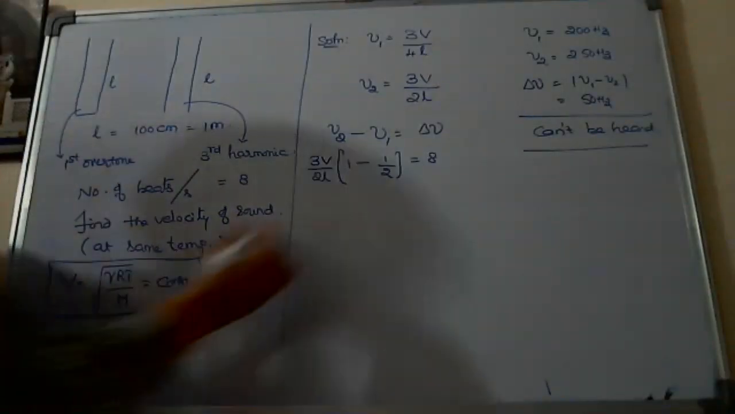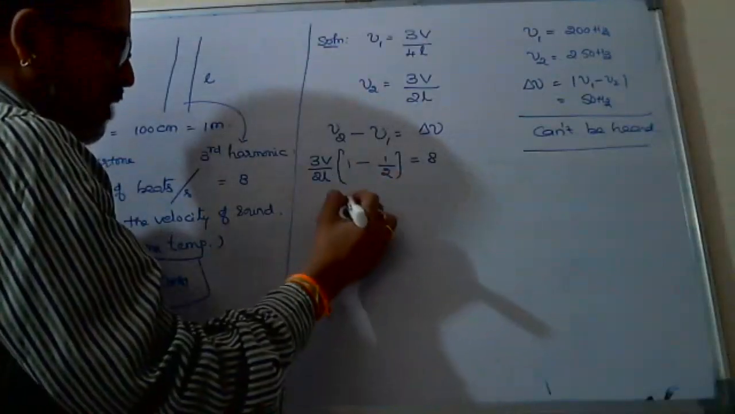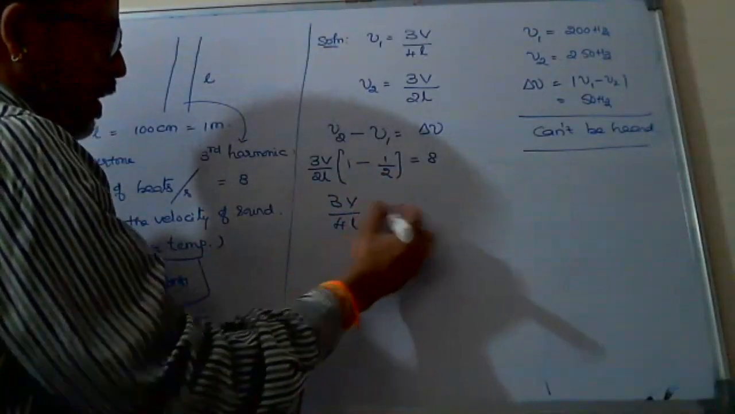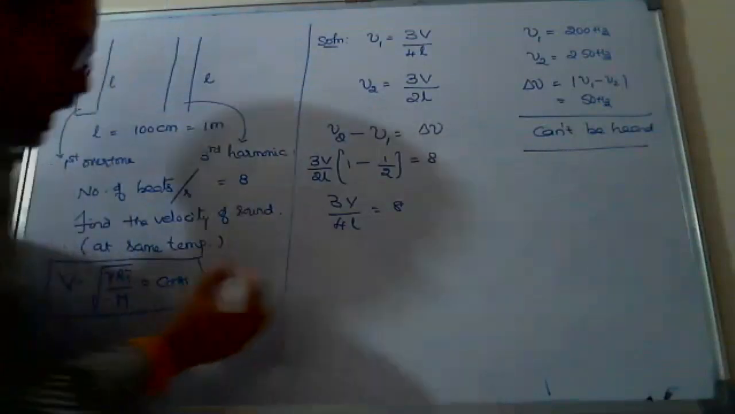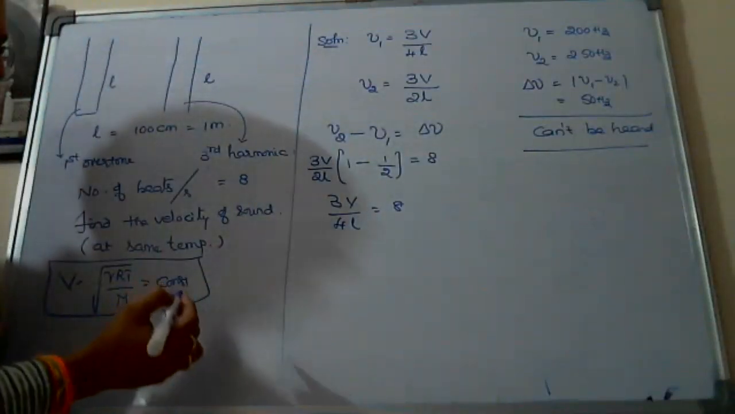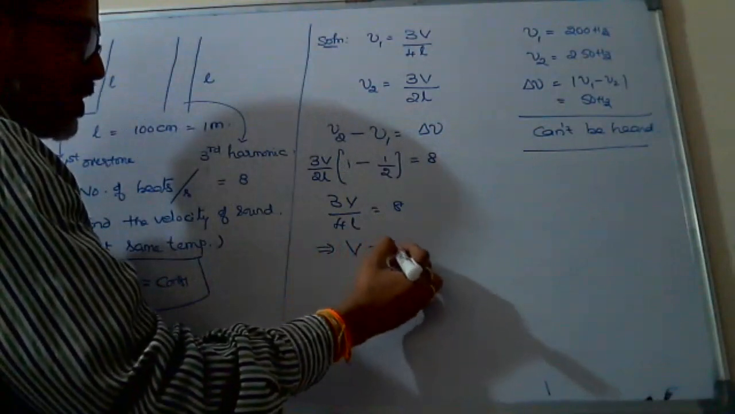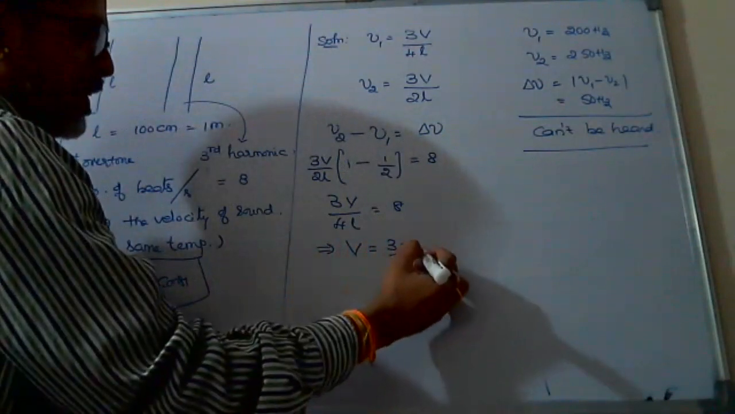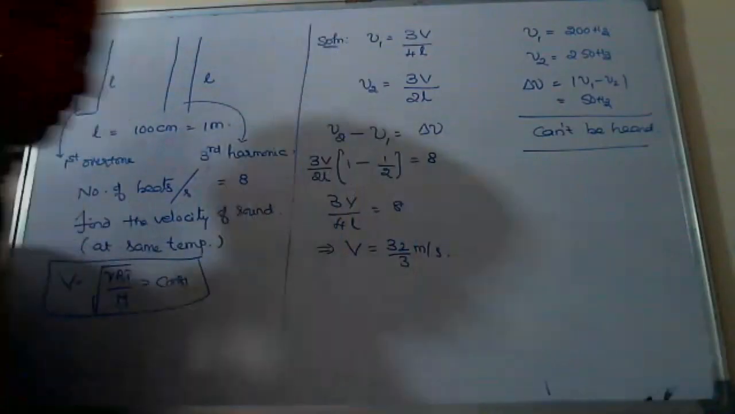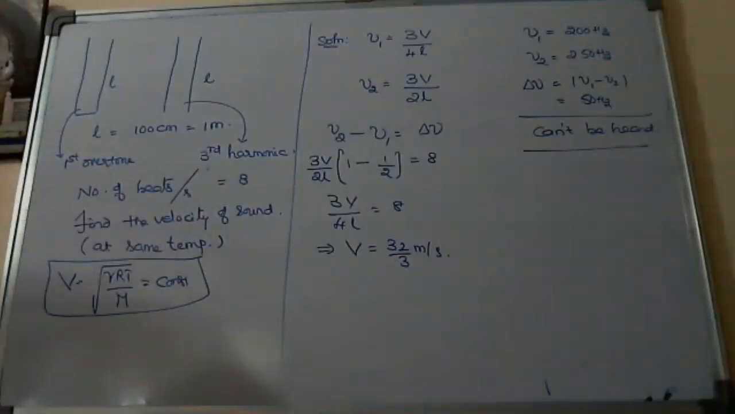Okay, so I am getting, after subtracting, 3. 32 by 3, sir. Very good, I think you are right. 32 by 3. That implies V, the velocity of sound, is equal to 32 by 3 meters per second. Alright, good. Okay.